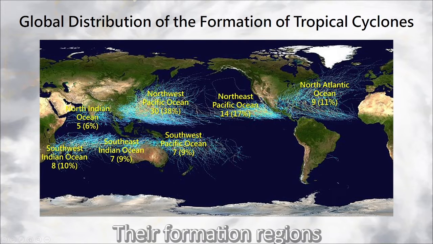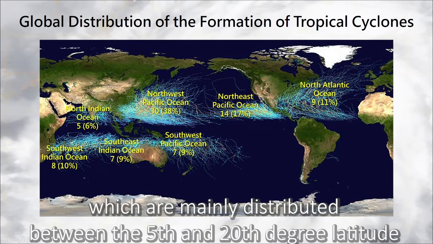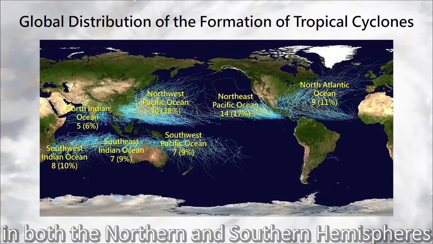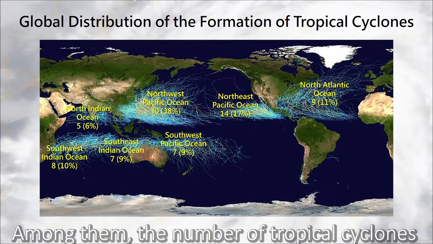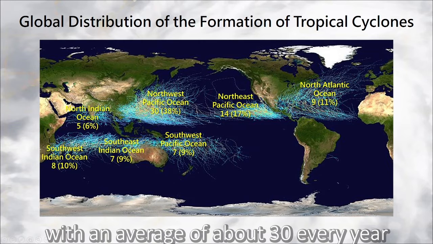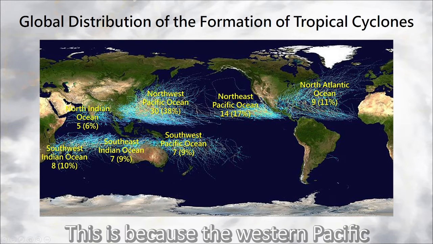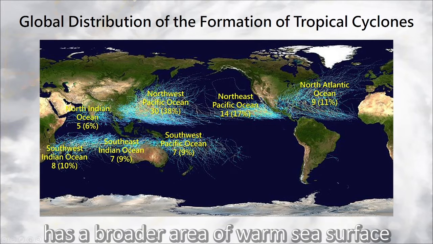Their formation regions can be divided into 7 ocean basins, which are mainly distributed between the 5th and 20th degree latitude in both the northern and southern hemispheres. Among them, the number of tropical cyclones forming over the western North Pacific is the highest, with an average of about 30 every year. This contributes to around 40% of the total number. This is because the western Pacific has a broader area of warm sea surface.